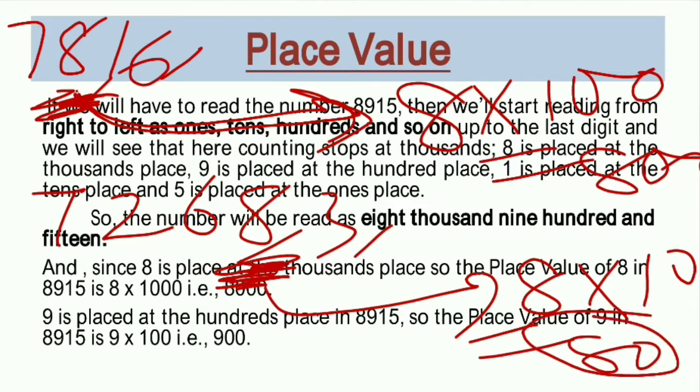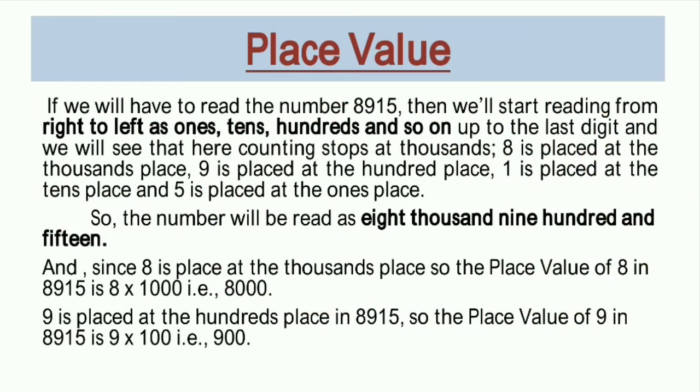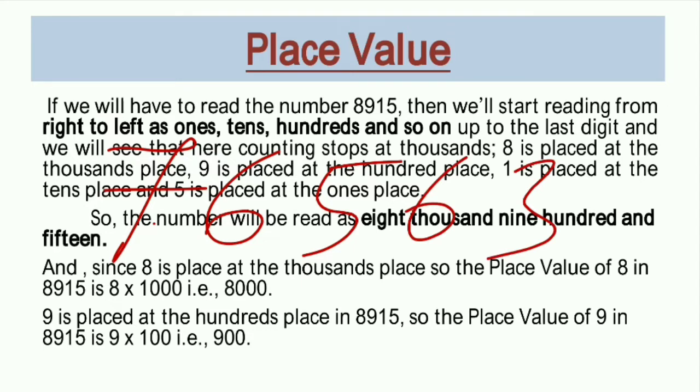So we have seen that because of the position, because of the place, the value of the digit differs. Got it? Let me take the same number. Suppose that I take the number 76,563. Now if we talk about these two 6s, both are the same digit, 6 and 6, but the values of these two 6s are different in this number. Why? Because these are placed at different positions in this number.